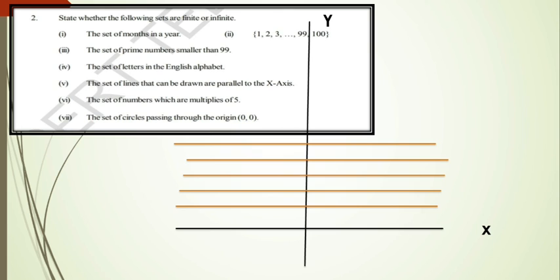And see the next one. The set of numbers which are multiples of 5. They are saying multiples of 5 only. So somewhere we have to stop, but they are not mentioning the condition. So write whether it is finite or infinite.